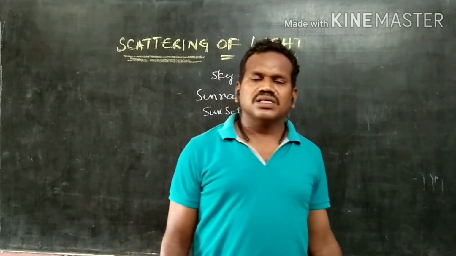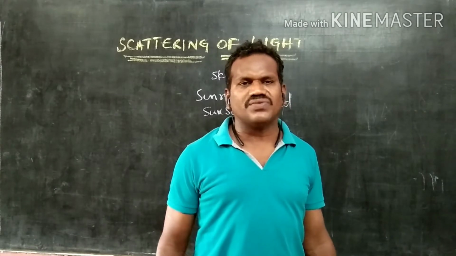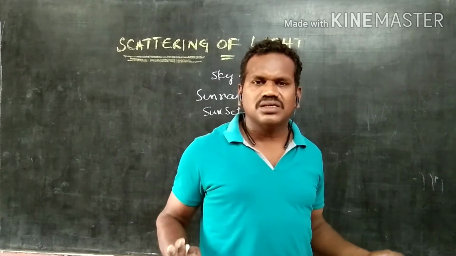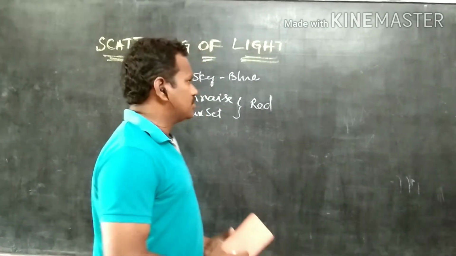Why? Because light has 7 colors that come under the process of dispersion. How these 7 colors are scattered throughout, that we may discuss now with certain examples.